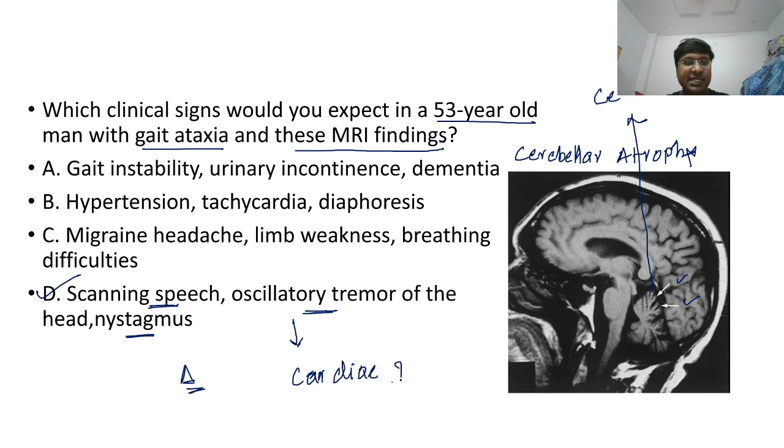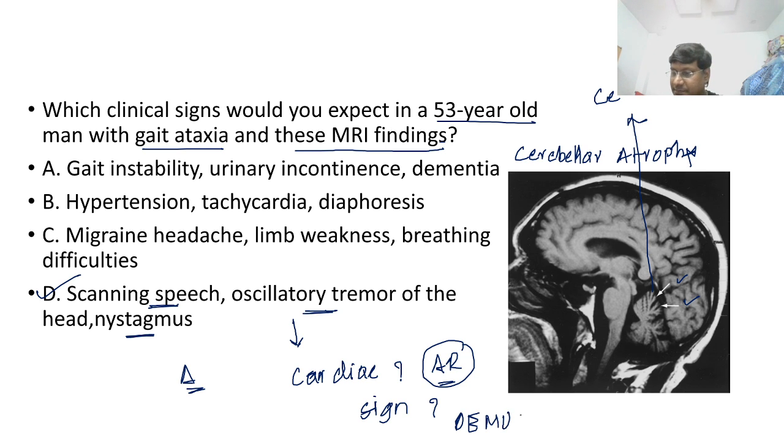Nice. Scanning speech and slurred speech are different. Very good, Banu, Sudu, good. That is your AR, aortic regurgitation. What is that sign? Not hypertrophic cardiomyopathy, it is in aortic regurgitation. Yes, Banu, can you tell me what this sign is? Nodding of the head in aortic regurgitation is called Demusset sign.